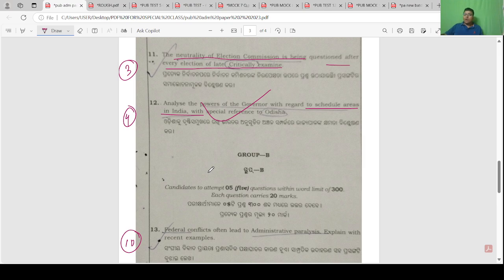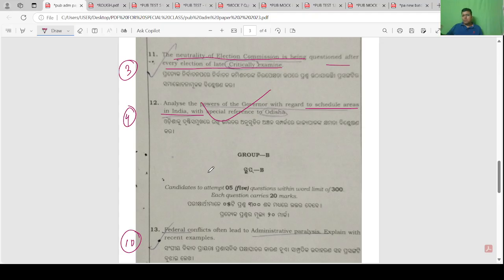So if a scheduled area comes under any particular district of the state, the district collector needs to administer that area in consultation with the governor and send regular reports to the governor. If any administrative step impacts the residents of that scheduled area, the governor needs to intervene. So you need to write first what is a scheduled area, how it is administered, then the role of the governor, and how the governor monitors and controls the administration of scheduled area.